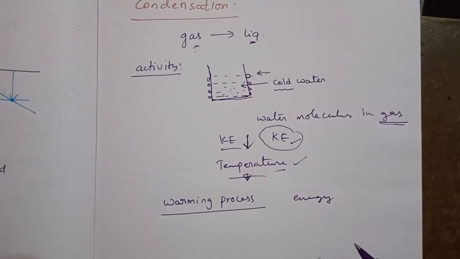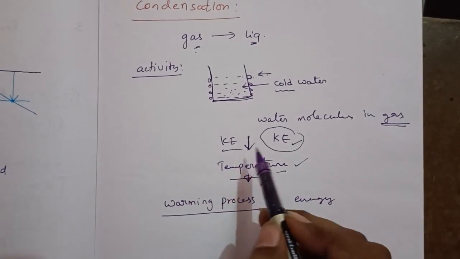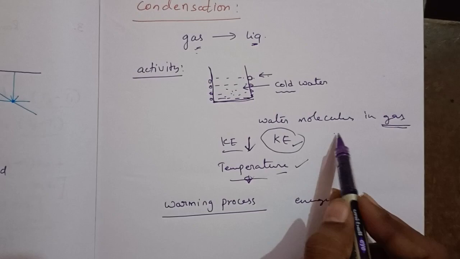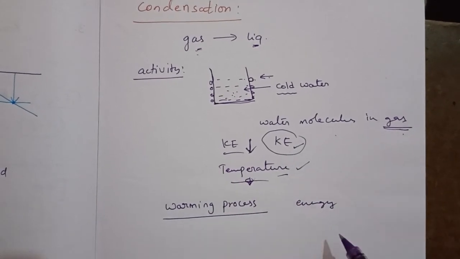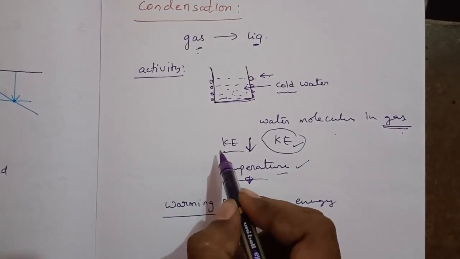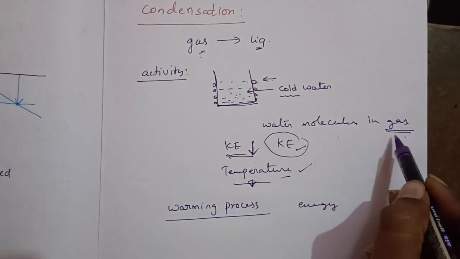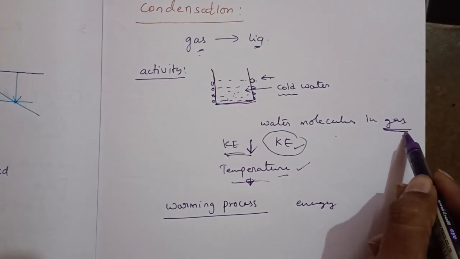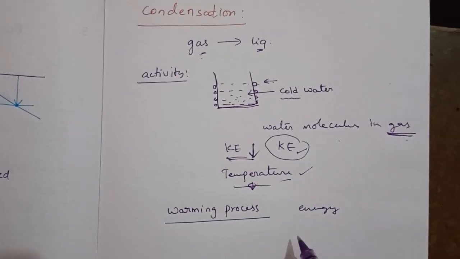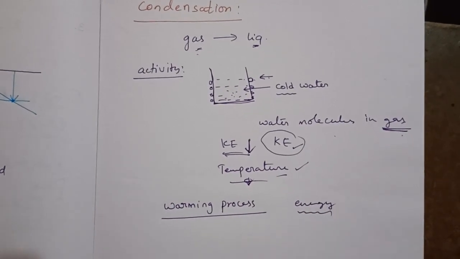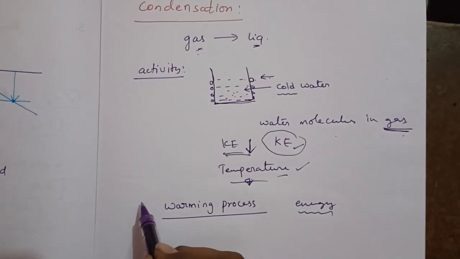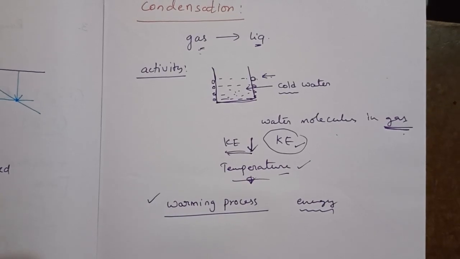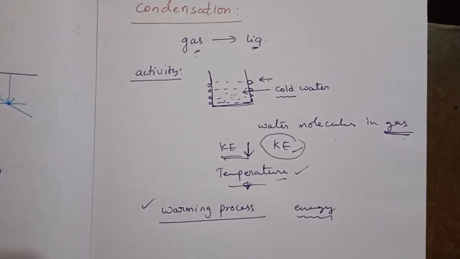So in the atmosphere, energy is increased. The kinetic energy dropped by the water molecules in the form of gas enters into the atmosphere. So in the atmosphere, heat energy is increased. That's why we can say condensation is a warming process.